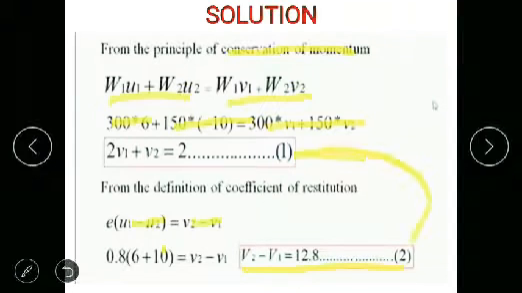Now, by solving these two equations, we can find v1 and v2. We got v1 as minus 3.6 meters per second. The negative sign indicates that mass 1 is moving towards the left. v2 is 9.2 meters per second, which is positive, so mass 2 is moving towards the right.